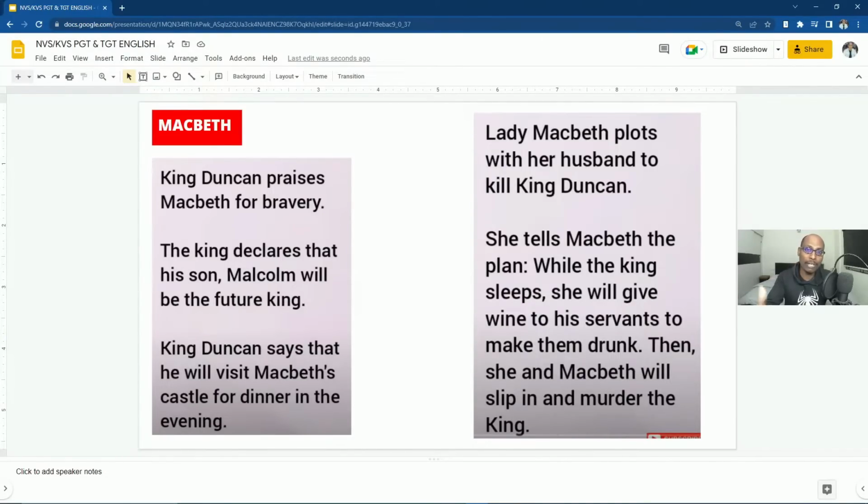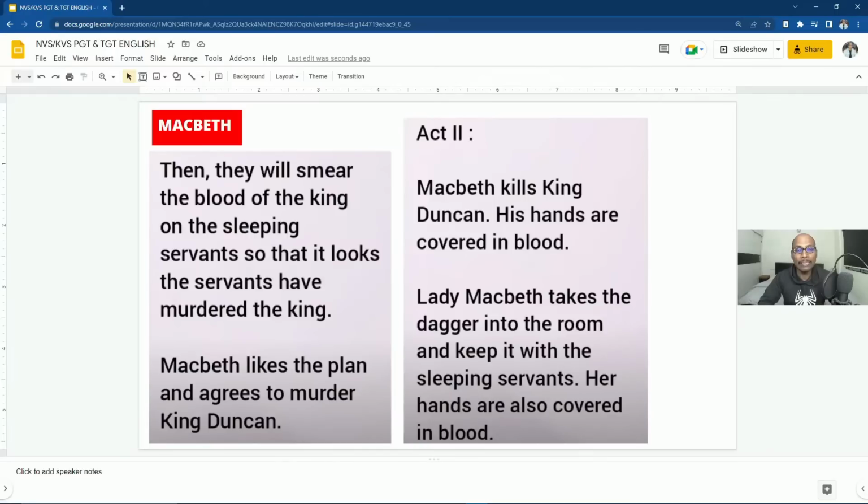And then what will happen? Once they successfully kill Duncan, they will also kill the soldiers, so that whoever sees the scene will understand that the soldiers of Duncan killed Duncan, and Macbeth killed the soldiers after finding that these soldiers killed Duncan. So this was her plan. Then they will smear the blood of the king on the sleeping servants, so that it looks like the servants have murdered the king. Macbeth likes the plan and agrees to murder the king. So he was actually insulted and provoked by Lady Macbeth to do this act.